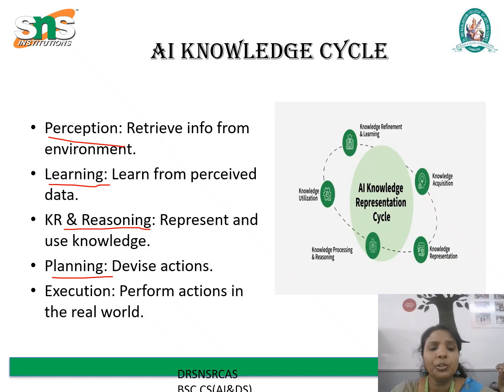Finally, the execution phase. Here it performs actions in the real world, whether it is moving a robotic arm, displaying results on a screen, or sending a notification. Execution is the final step where AI acts on its intelligence. Together, these 5 components form a cycle that allows an AI system to continuously perceive, learn, think, plan, and act, enabling it to behave intelligently and adaptively in dynamic environments.